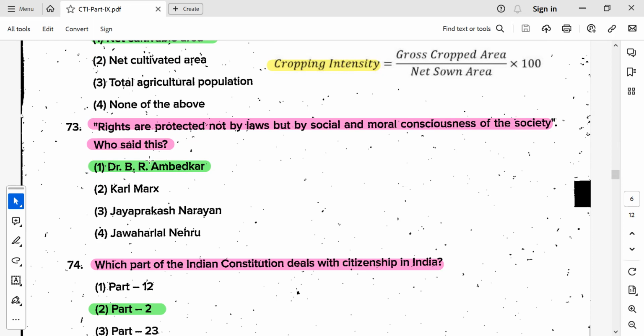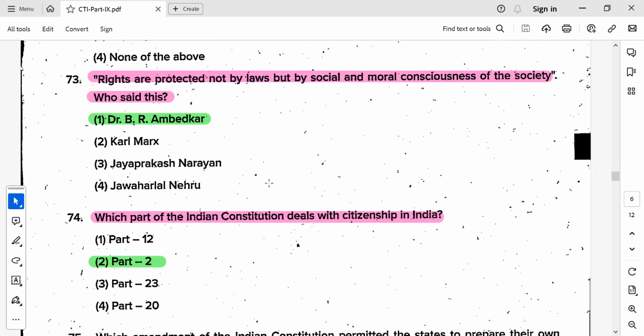He fought for the social rights, social justice and all. Rights are protected not by laws but by social and moral consciousness of the society. Who said this? Dr. B R Ambedkar.